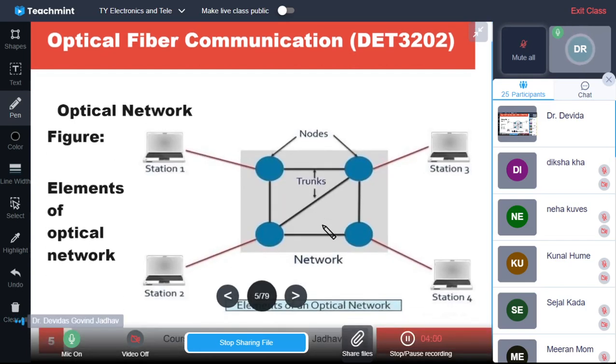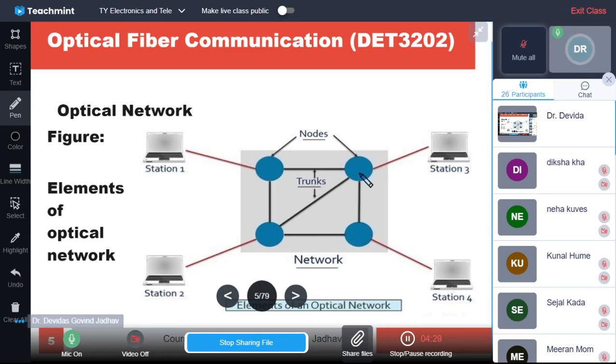So, this is the optical network. There is a network, okay, and it is having, as usually we know, the nodes, and the network is connected internally with major links, major data carrying links. Those are called trunks.